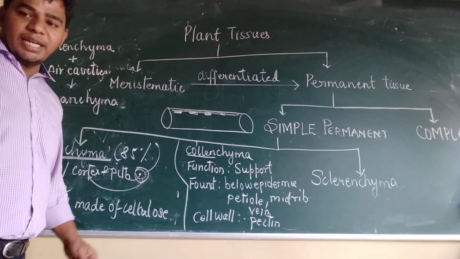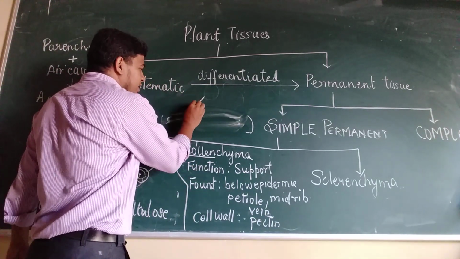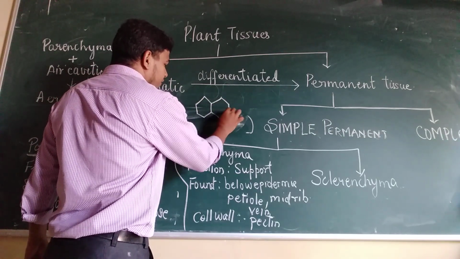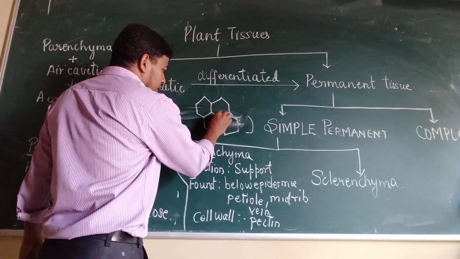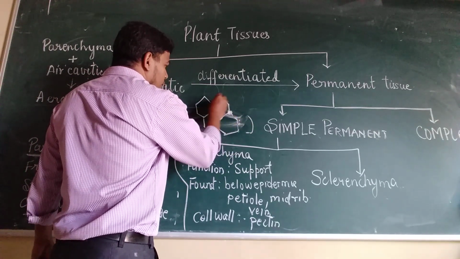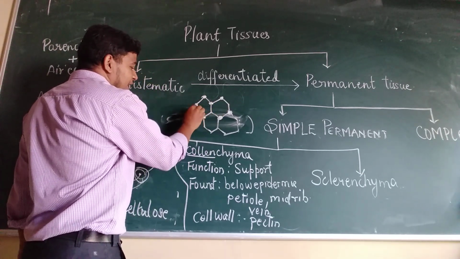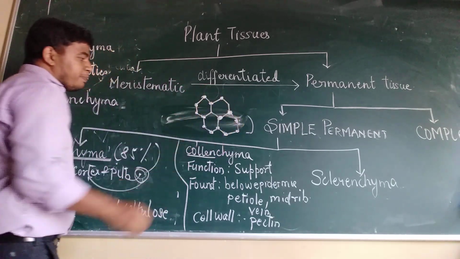Now where is this pectin present? It is mostly present at the edges. If these are the cells, at the edges what you find is the pectin. The cells are very closely packed. There is no intercellular space in this case.